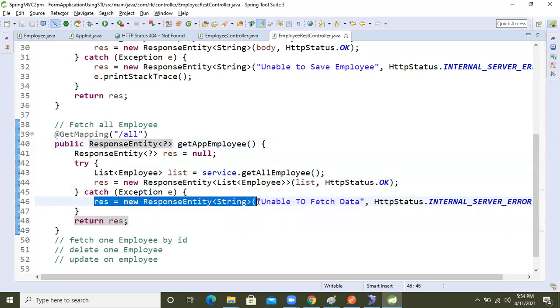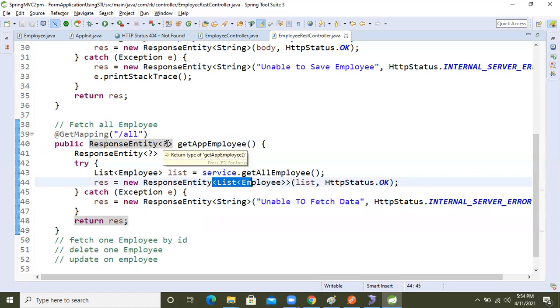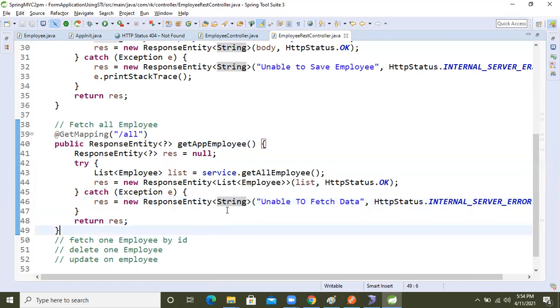But if an error comes, will our API give the error or not? If successful, and we are taking a list of employee as the generic type, then at the time of getting an error string, with the generic type as string, our API will fail, guys. So think about that. If not successful, we need a string. If successful, we need a list. We are not able to decide in which situation which kind of generic type we will get.